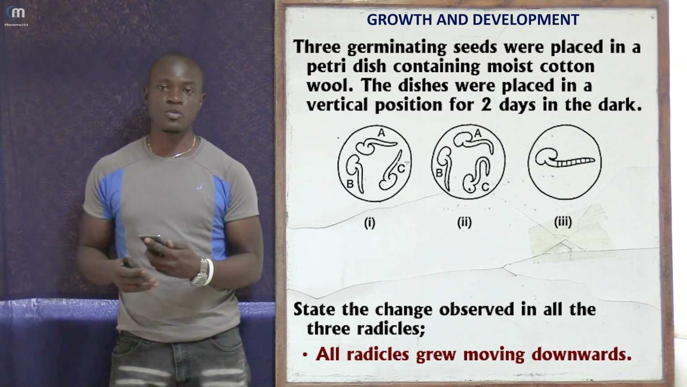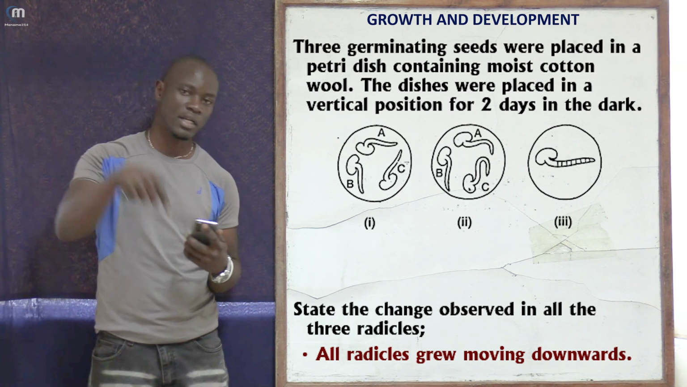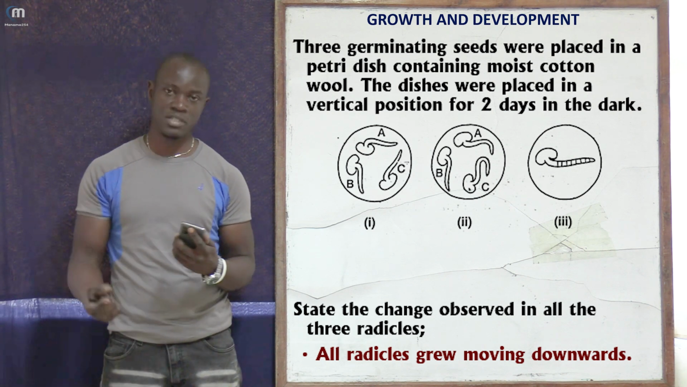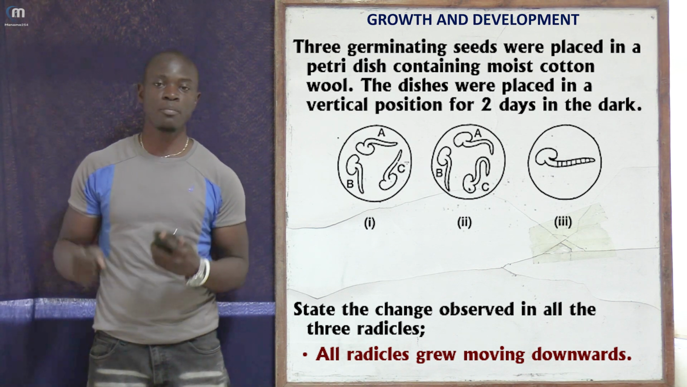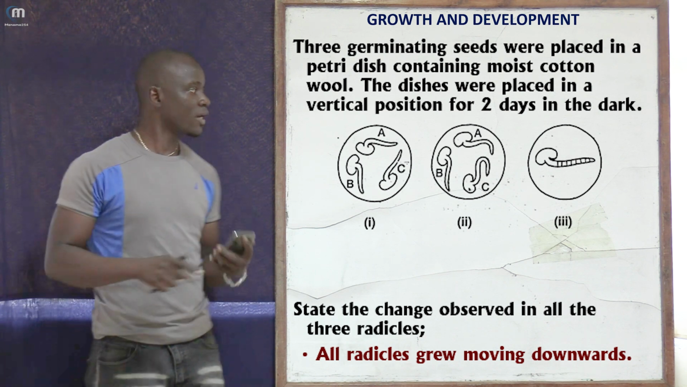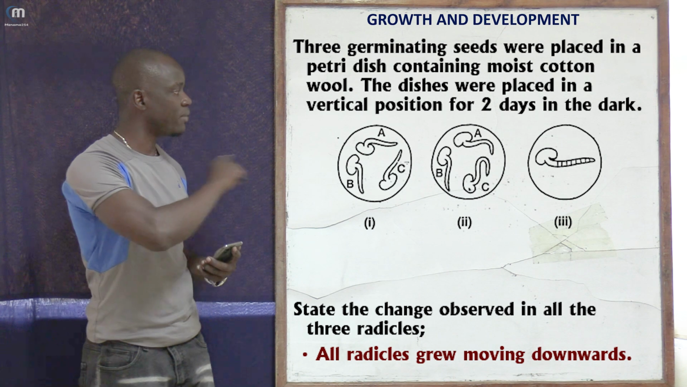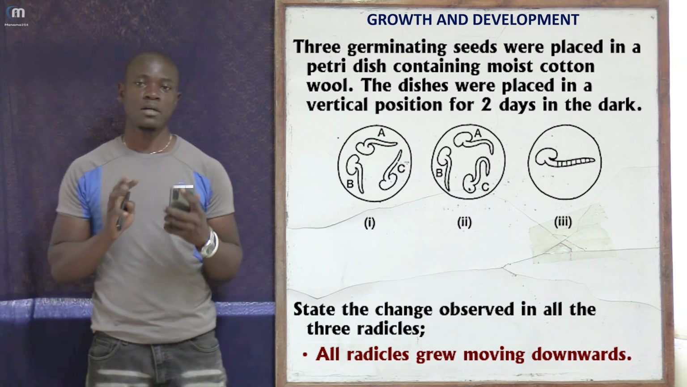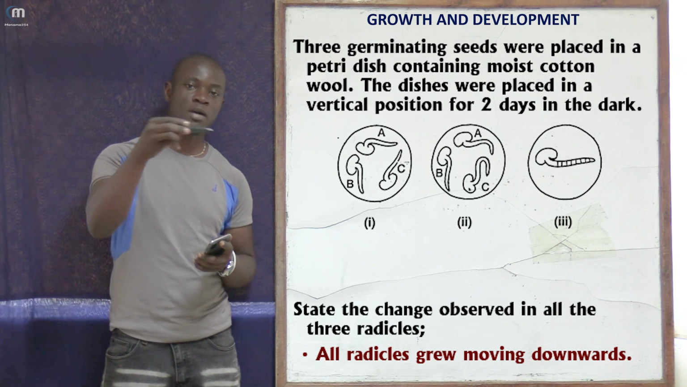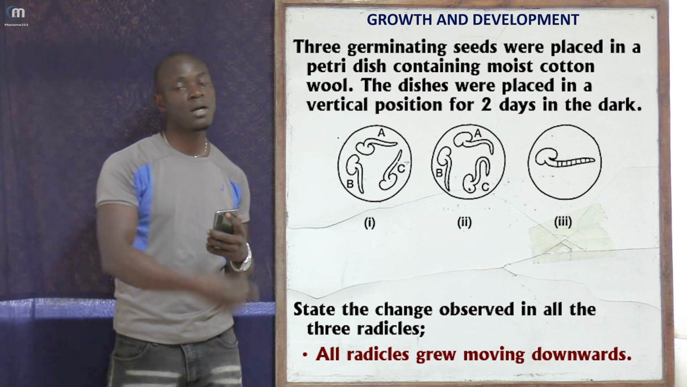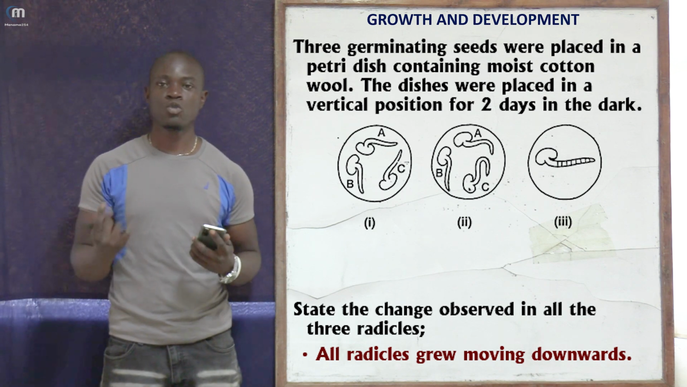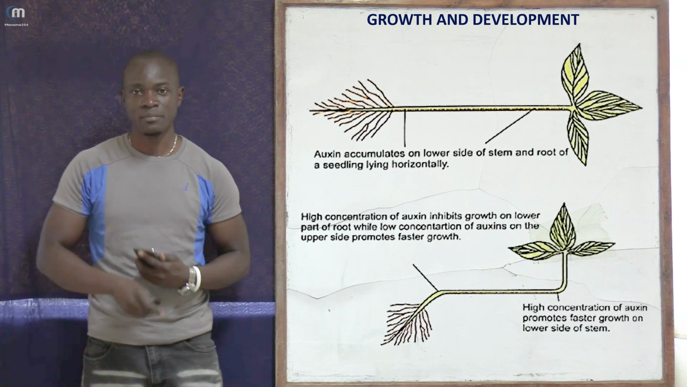So for all the 3 radicles, we see that they grew going downwards. That is it. For the radicles, they must grow going downwards. For the shoots, they must grow going upwards. So the simple answer was that the radicles grew going downwards. And as you can look at this diagram of the seedlings which have been placed horizontally, on the root side the roots are going to curve downwards in order to go deep into the ground, while the shoot is going to grow upwards, towards the sky.